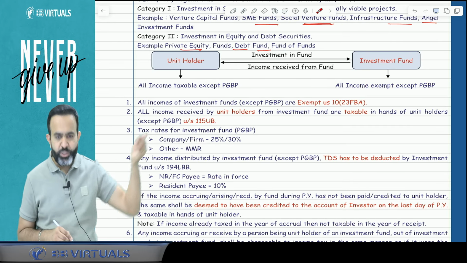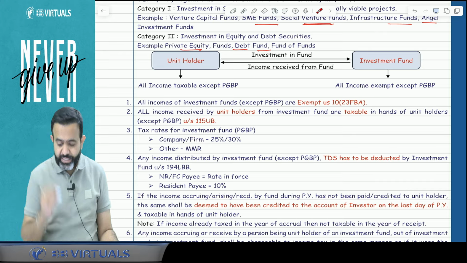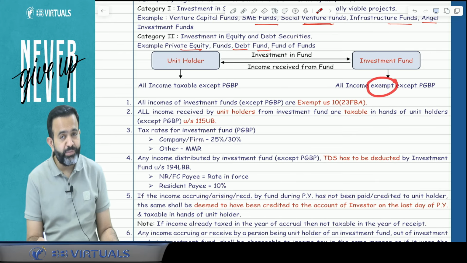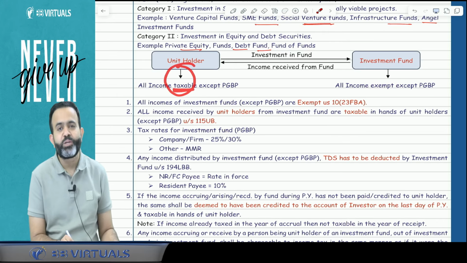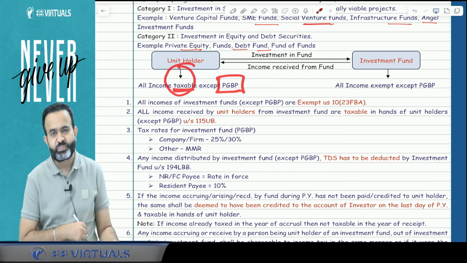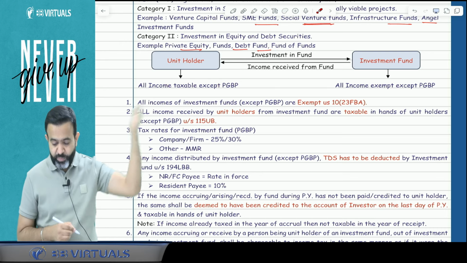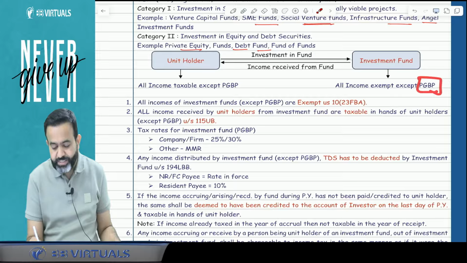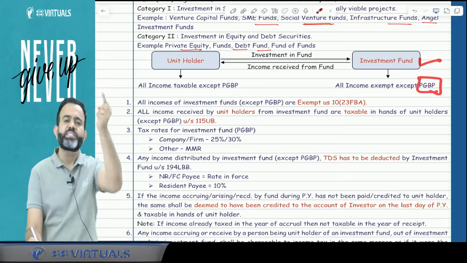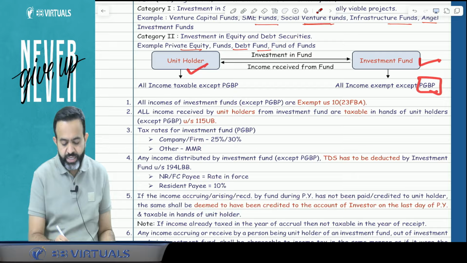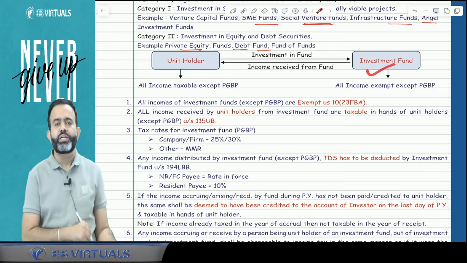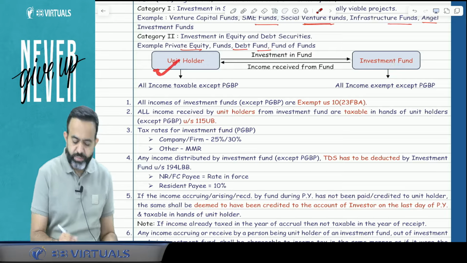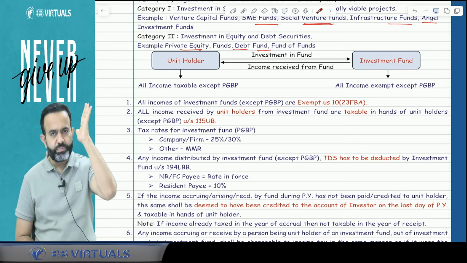But what about in the hands of the unit holder? So guys, when all the income is exempt in the hands of the investment fund, can I say that all income will be taxable in the hands of the unit holder except the PGBP? Now, why except the PGBP? Because PGBP income is taxable in the hands of the investment fund. So this PGBP income will be exempt in the hands of the unit holder, and all other income is taxable in the hands of the unit holder.